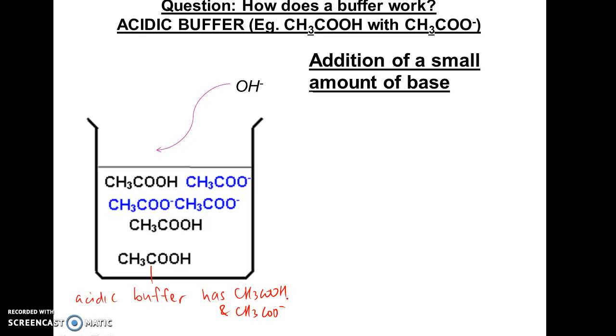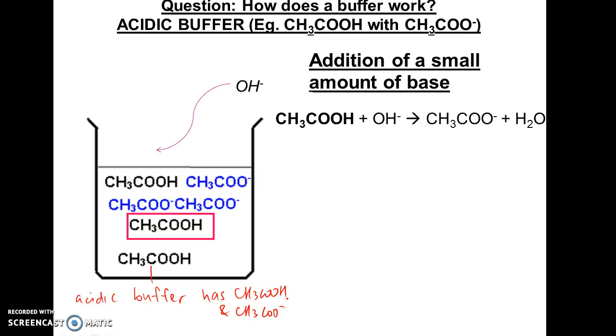Because when I add OH- to a buffer solution, the weak acid will react with the base. An acid and base reaction occurs. So OH- is the base, so it will react with the acidic component of the buffer, which is the weak acid. And please take note that this is a full arrow to show the action of a buffer, because we're adding a small quantity of base. Therefore we assume that the buffer contains a large quantity of both the weak acid and the salt to tackle any small amount of base added.